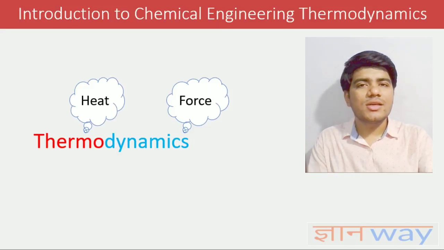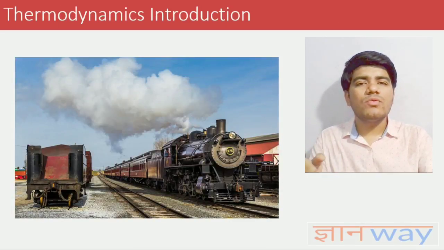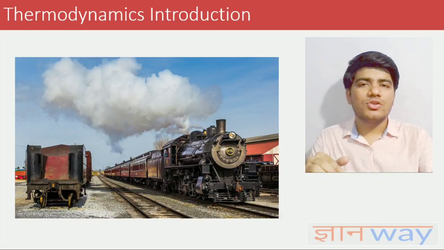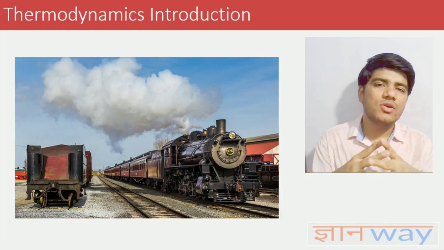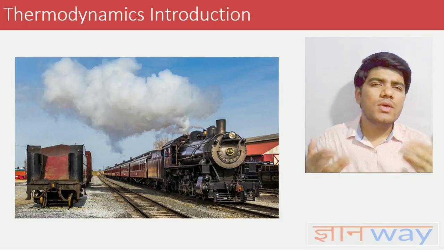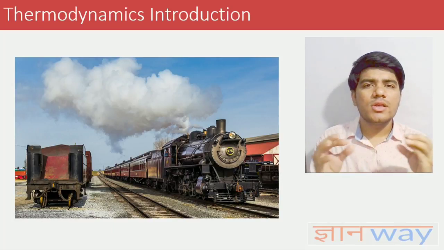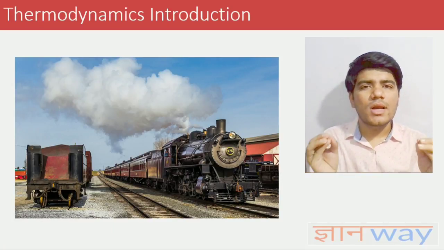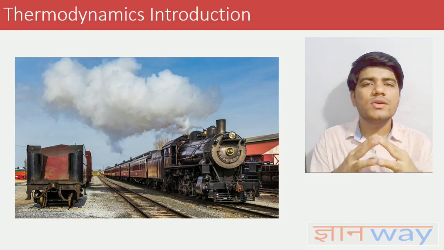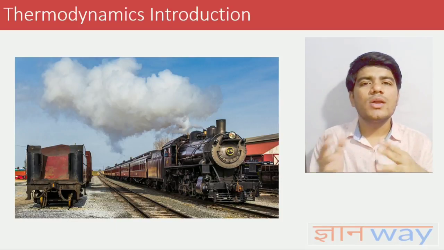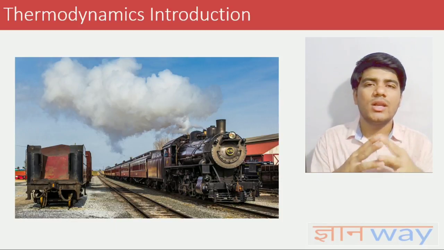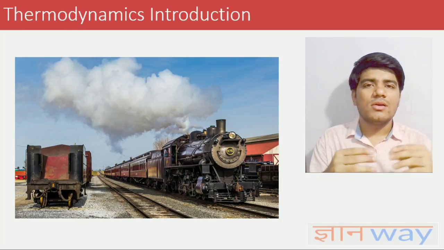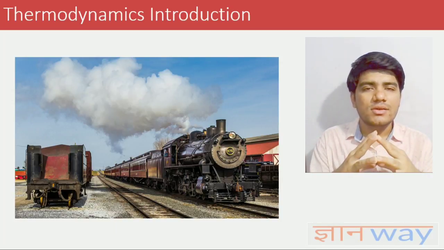So in the 19th century, scientists thought to improve the efficiency of the steam engine. The steam engine was the only source to get power from heat. So in order to improve the efficiency of the steam engine, they wrote some observations and laws. And these observations and laws are today known as the first and second law of thermodynamics. And these laws we study today in our subject.